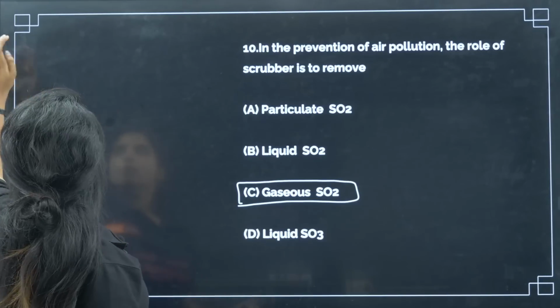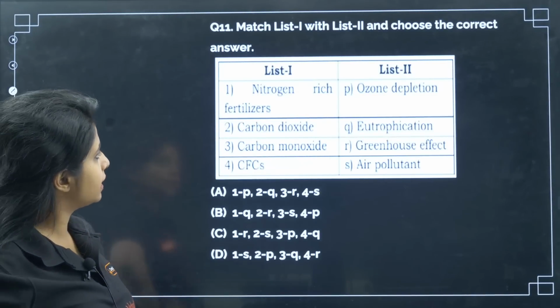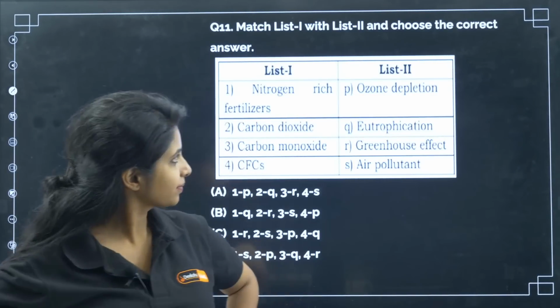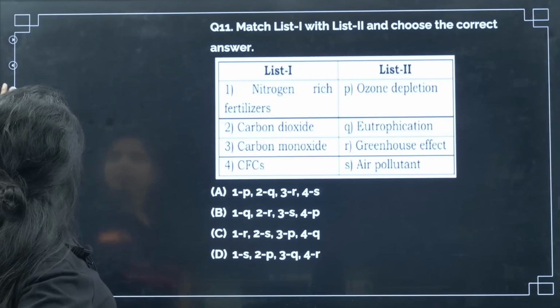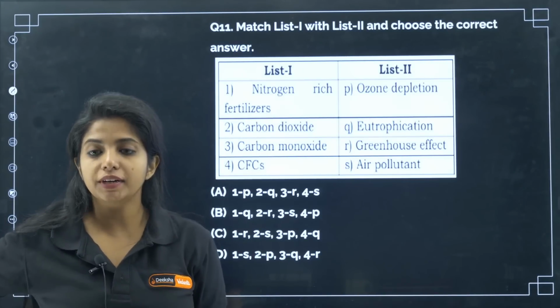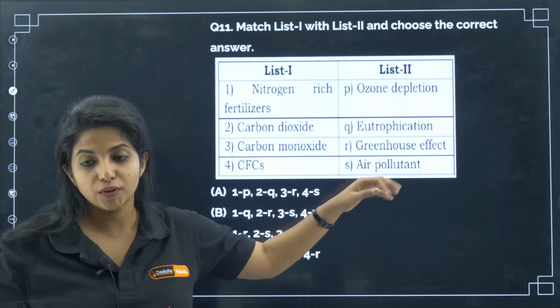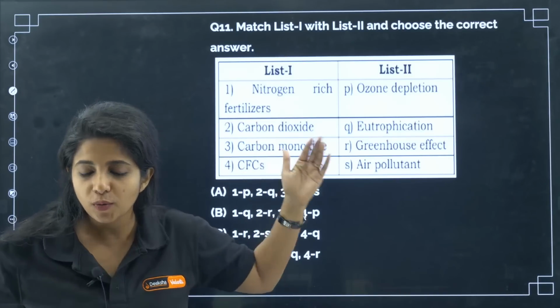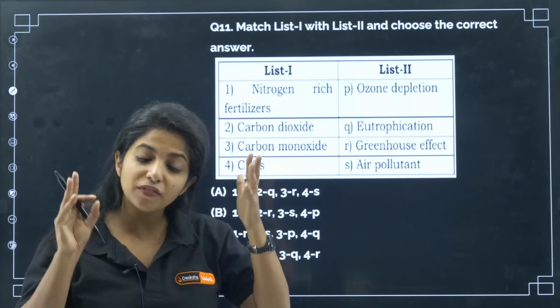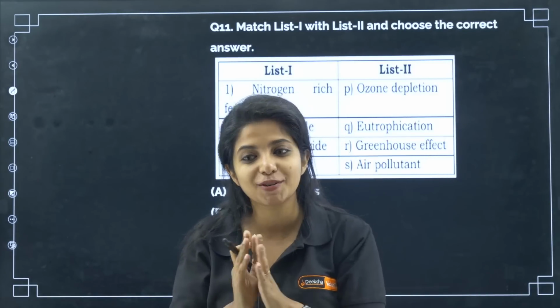Now, going ahead with the next question. Match list 1 with list 2 and choose the correct answer. Okay, let's start again. I think it is almost in the deleted portion. So let's see. Nitrogen rich fertilizers, what do they do? Carbon dioxide, what do they do? Carbon monoxide, what do they do? CFCs, chlorofluorocarbons, what do they do? Even if I didn't study 11th and 12th properly, with what I studied in 10th grade, I can try to find the answer for this question.